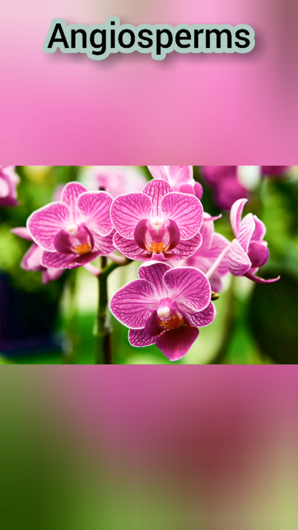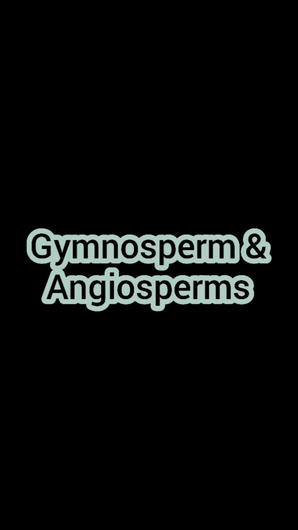Complex vascular tissues occur in roots, stems, and leaves, giving an efficient transport system. The plants can therefore grow to a very large size. The classes are the gymnosperm and the angiosperm.